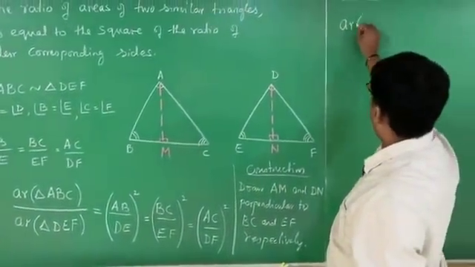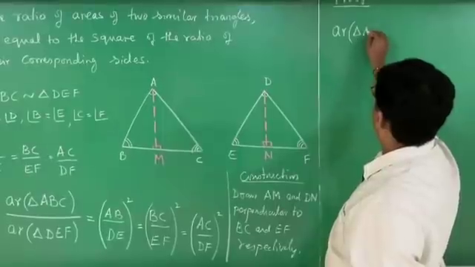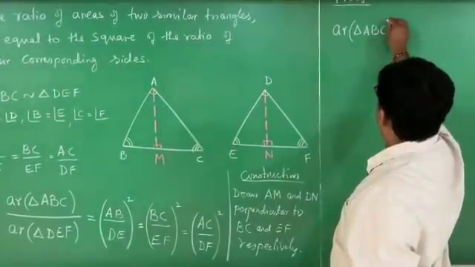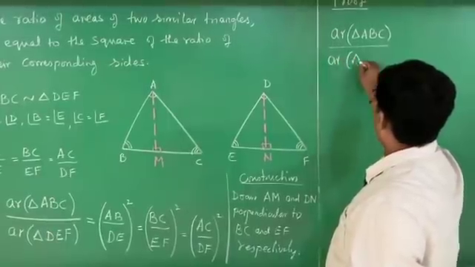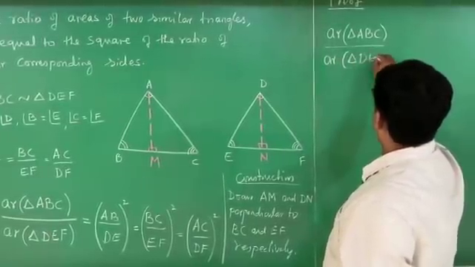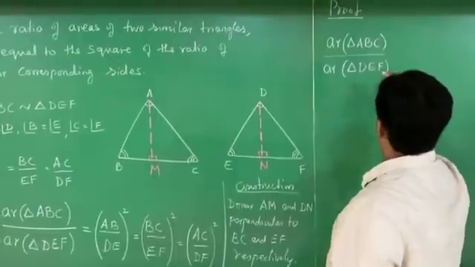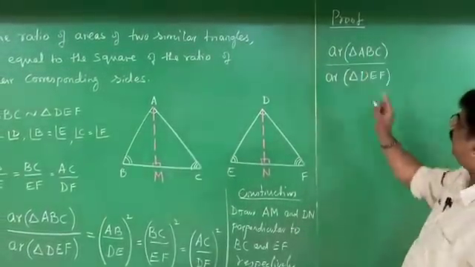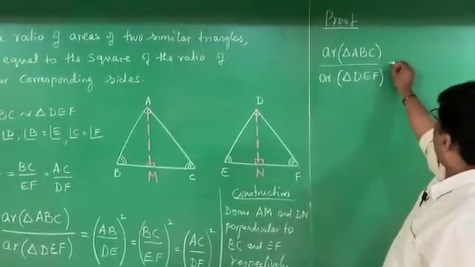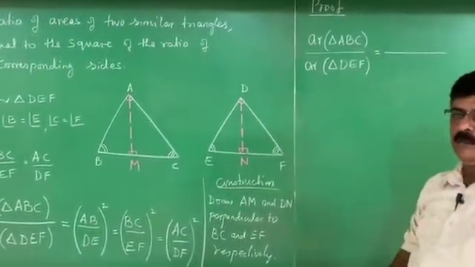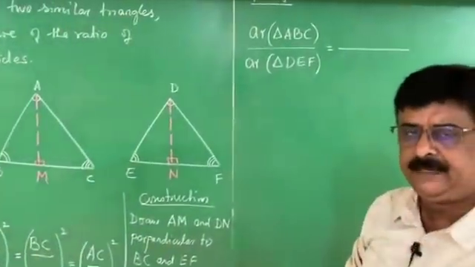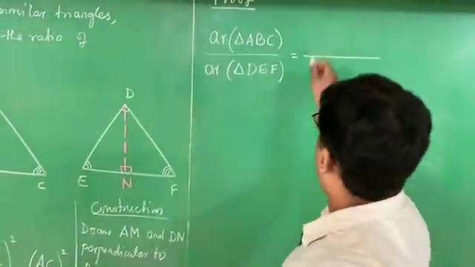Area of triangle ABC by area of triangle DEF. This I take, like this. Now tell me, what is the formula for the area of a triangle? The formula for the area of a triangle is half into base into height. Half.